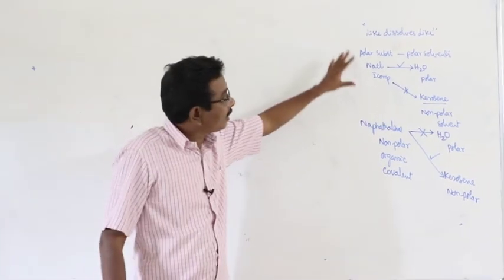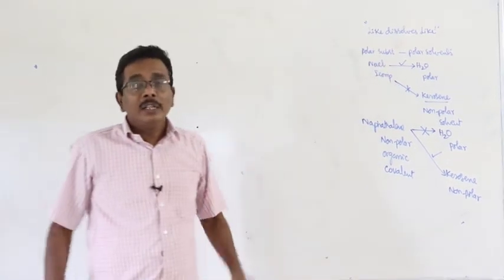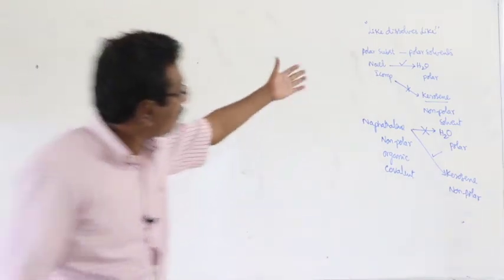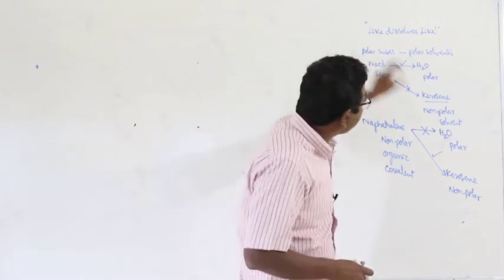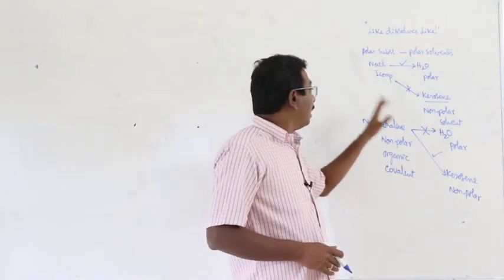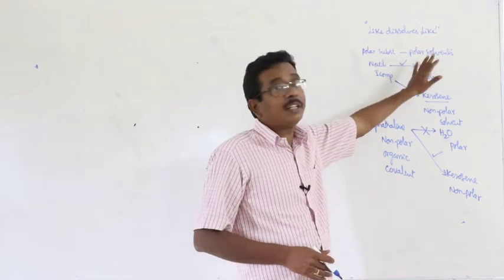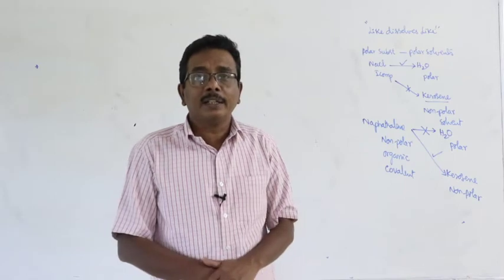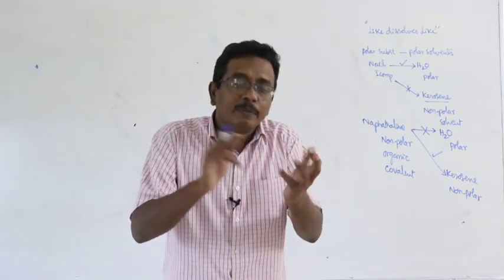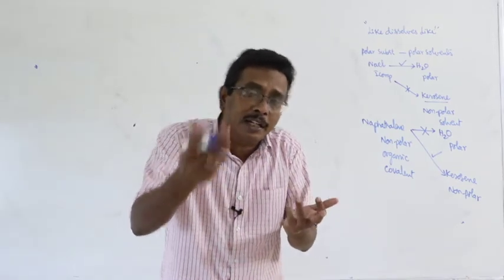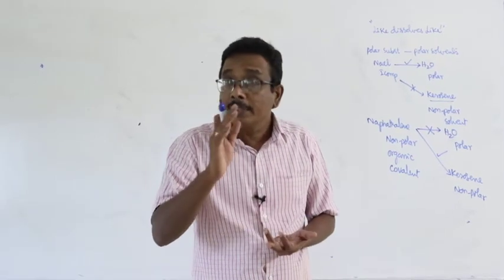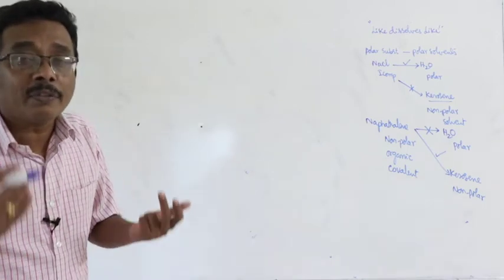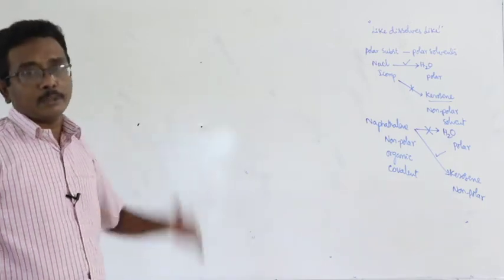Polar substances dissolve in only polar solvents. Non-polar substances dissolve in only non-polar solvents. Examples are already given. But a polar substance never dissolves in a non-polar solvent and a non-polar substance never dissolves in polar solvents. Why? What is the reason for that? Simple reason. First one, similarity in the molecular atmosphere. Second one, presence or formation of intermolecular hydrogen bonds.